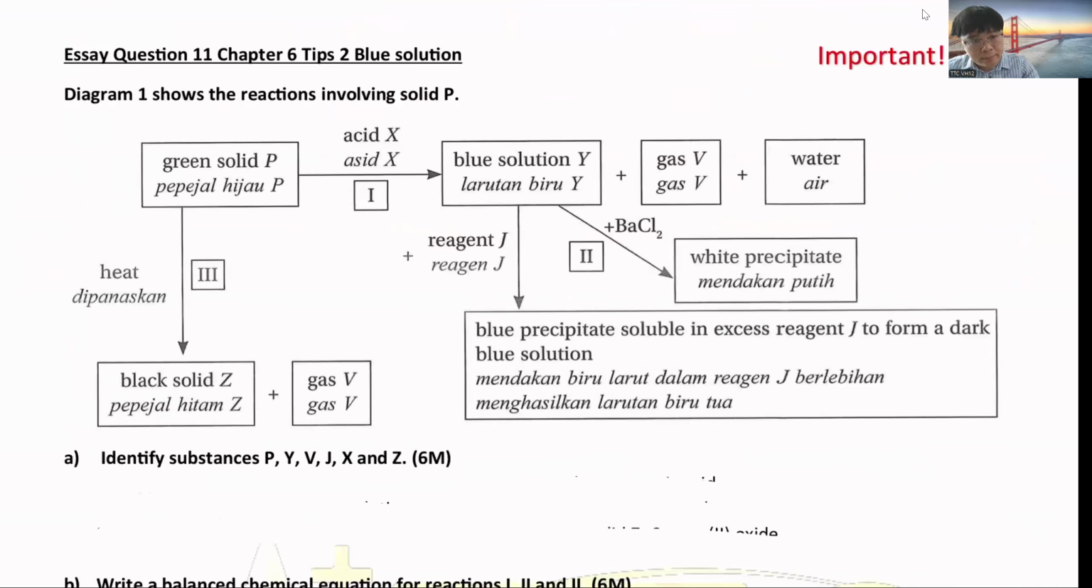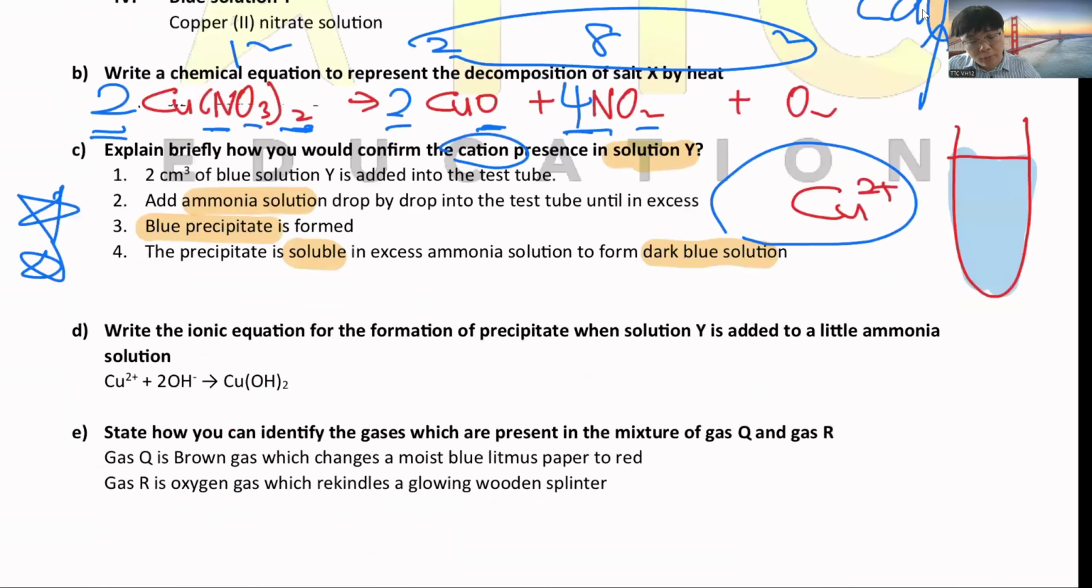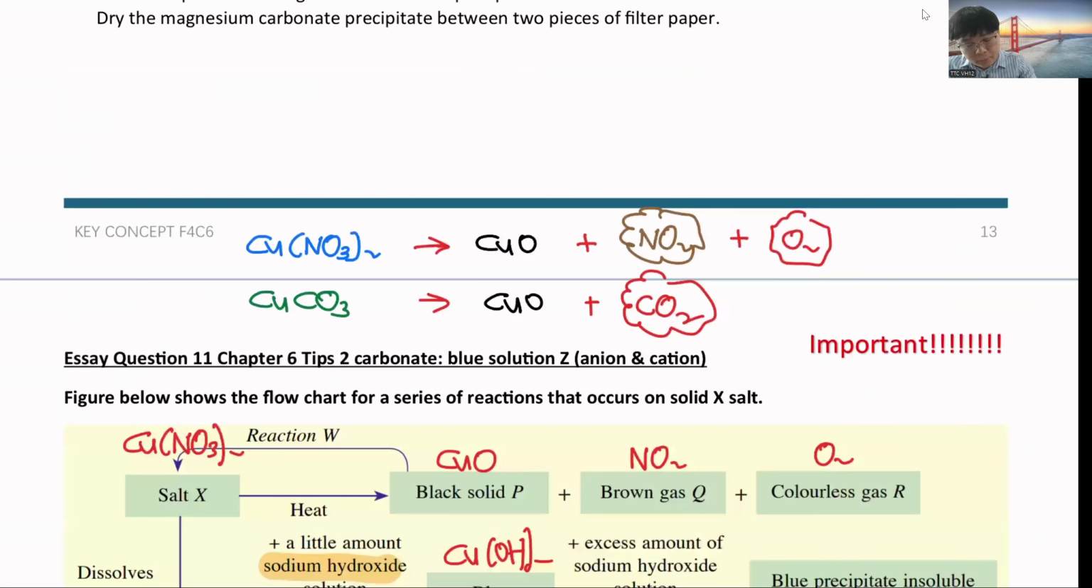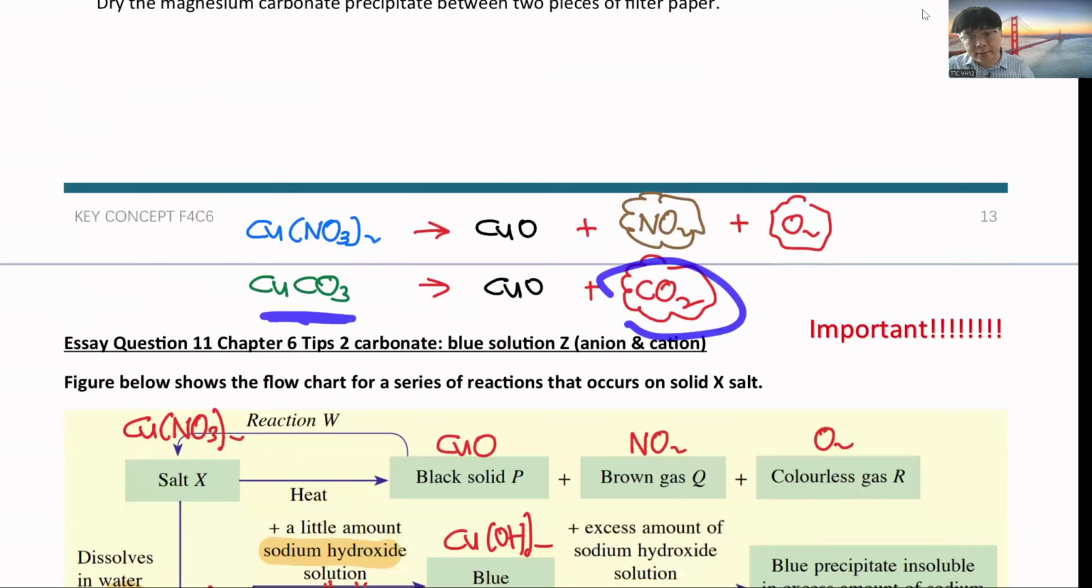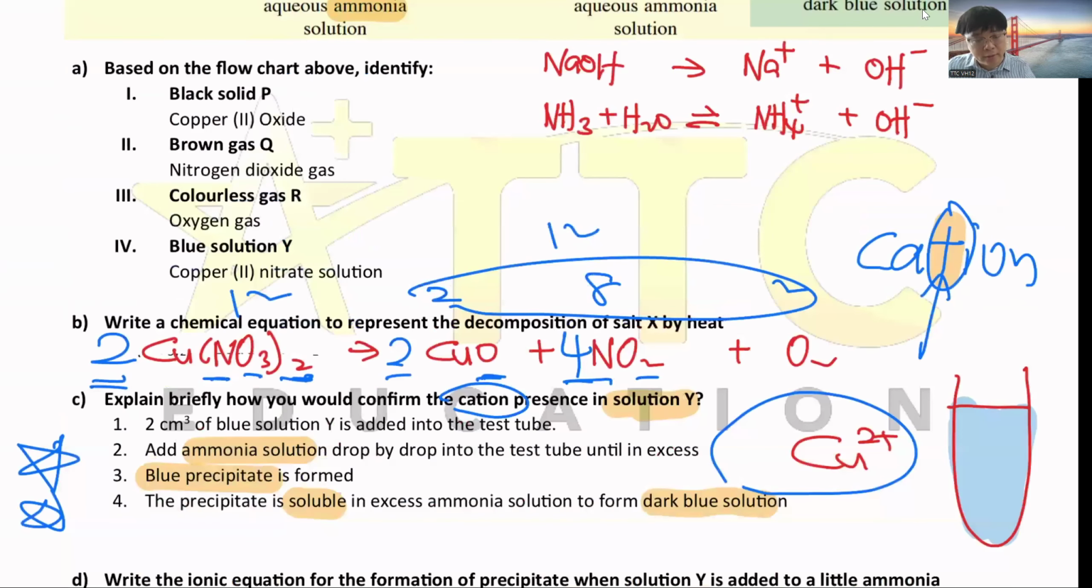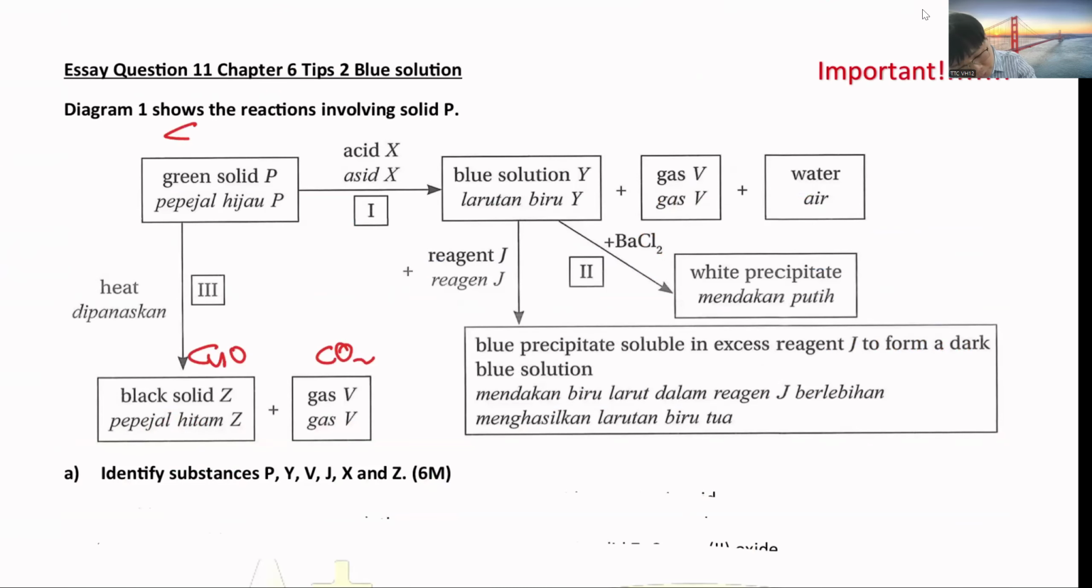Second one is this. Now this is green and then black CuO. When got one gas, it means it's CO2. If got two gases, it's NO2 and O2. If you heat the nitrate, two gases will come out. If you heat carbonate, one gas will come out, which is CO2. So this is CuCO3. This is the typical question from state people, that we know this is CO2, but